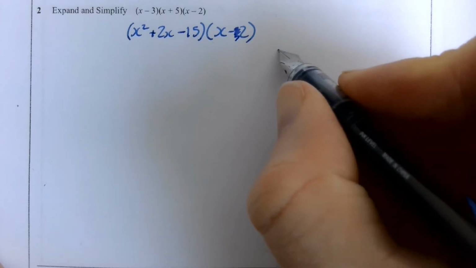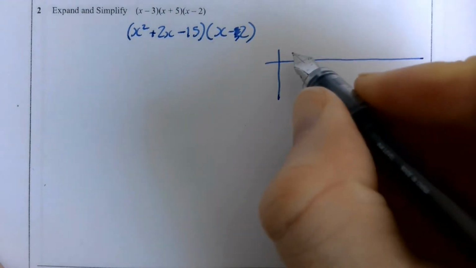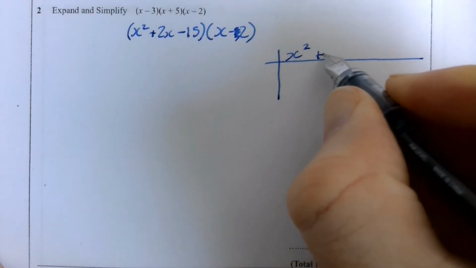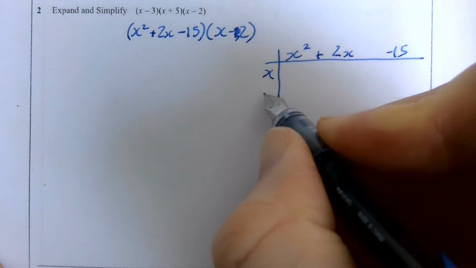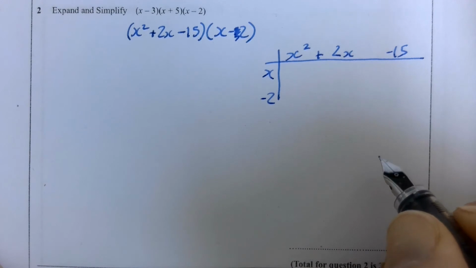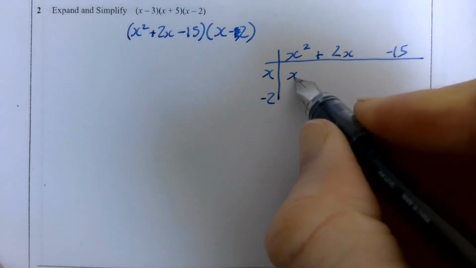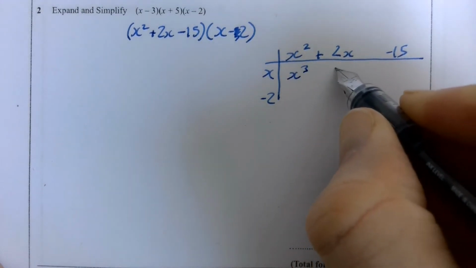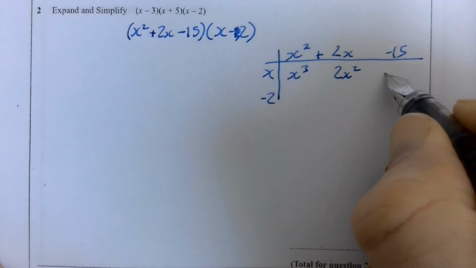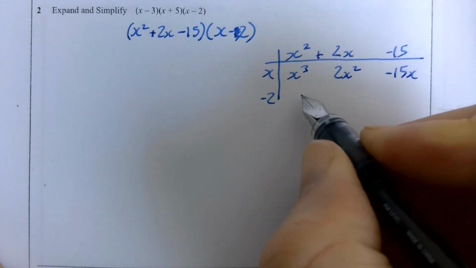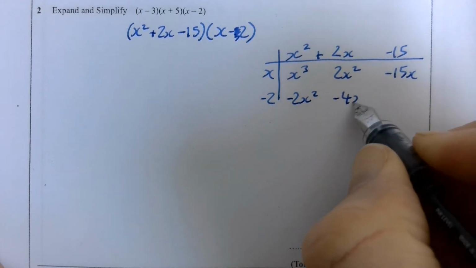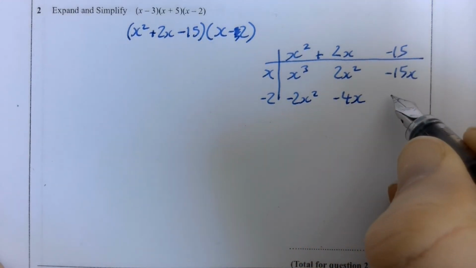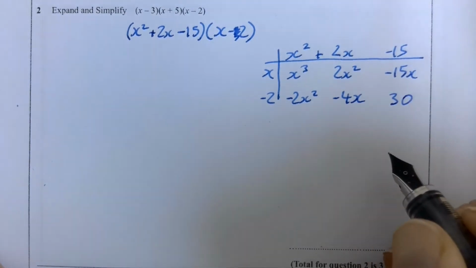So then we have x squared plus 2x negative 15. And we've got x and negative 2. Multiply through there, x cubed, 2x times x is 2x squared, minus 15x, times everything by negative 2. Just be careful when you've got a negative times a negative, that's plus 30.